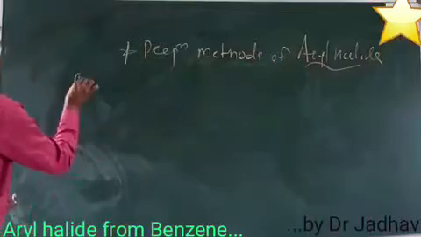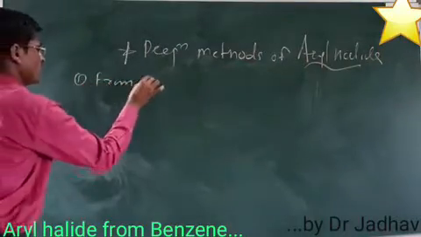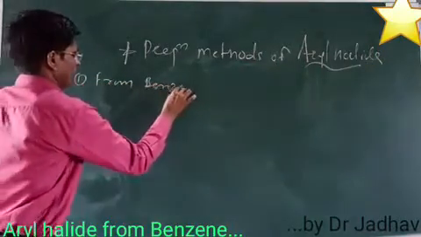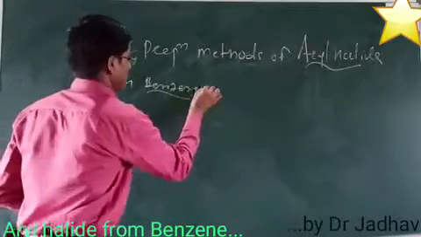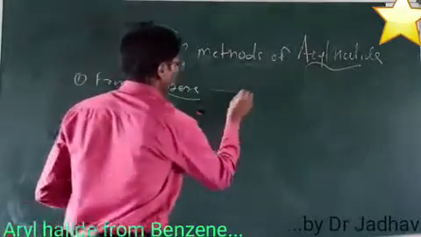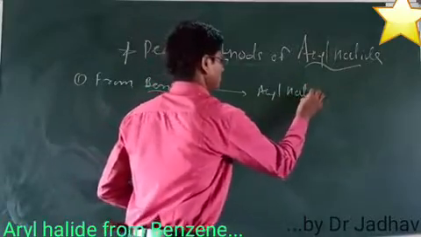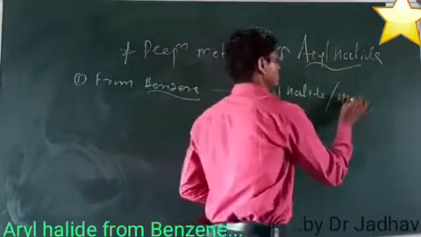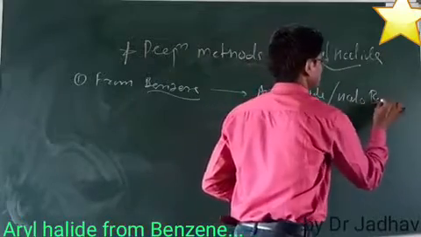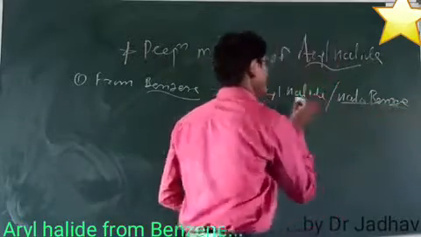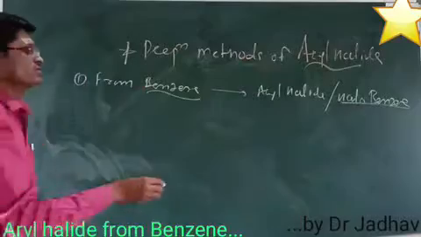So first, from benzene. We want the preparation of the aryl halide from benzene. Aryl halide is nothing but halobenzene. We can say this is nothing but halobenzene.